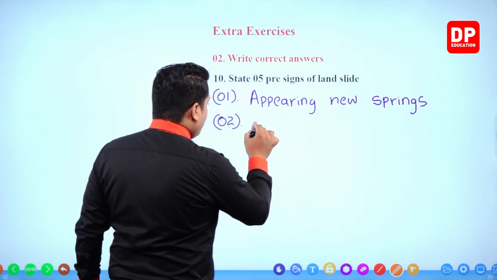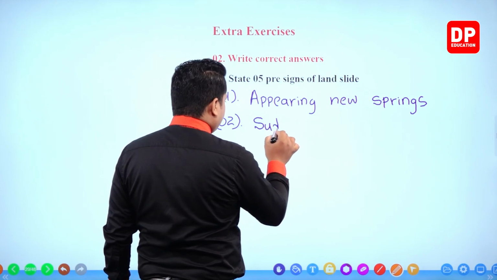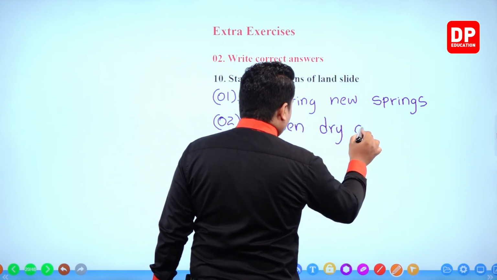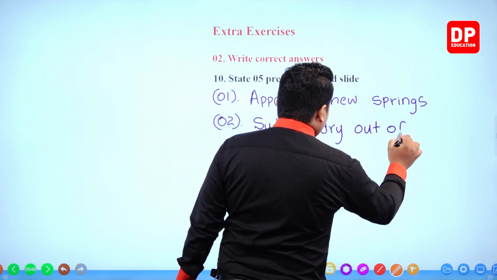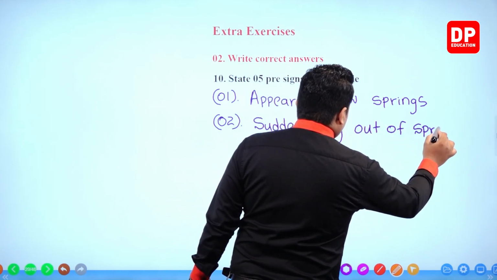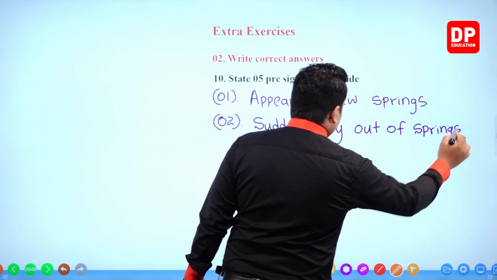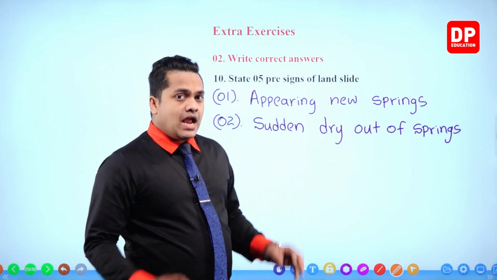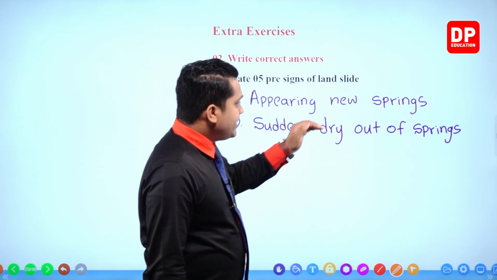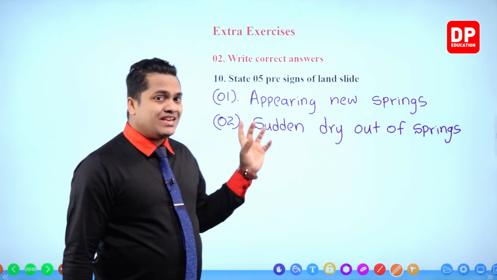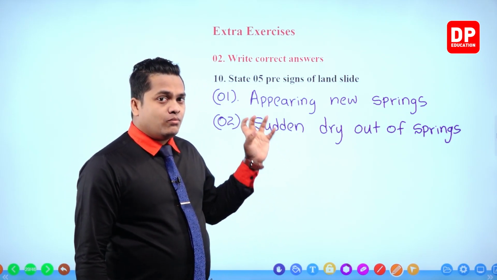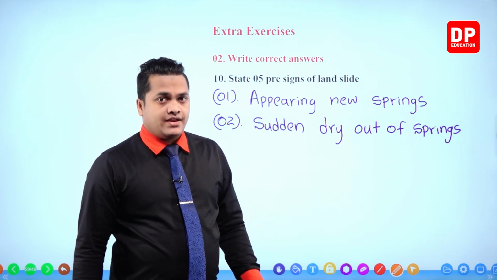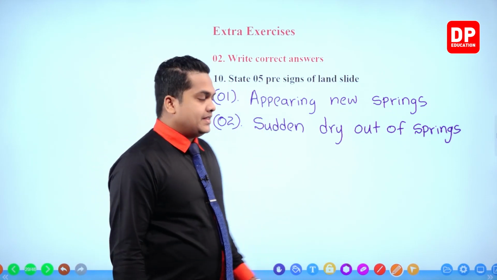So drying out, right? So appearing new springs and also sudden dry out of springs. Both these cases are pre-signs of landslide. Then